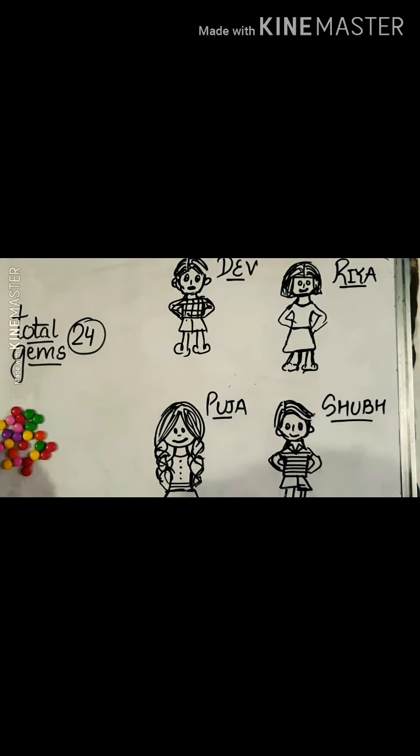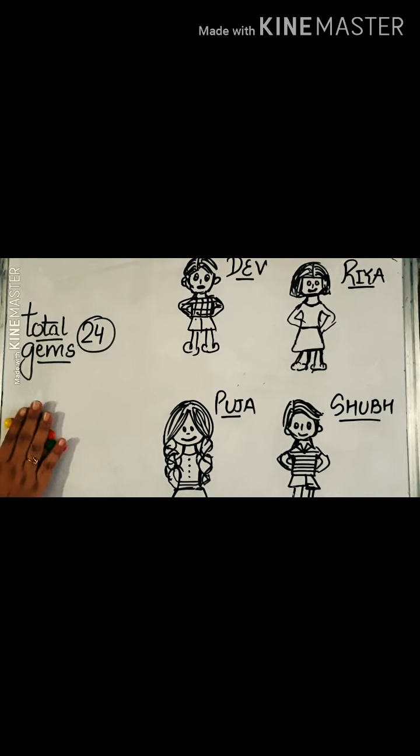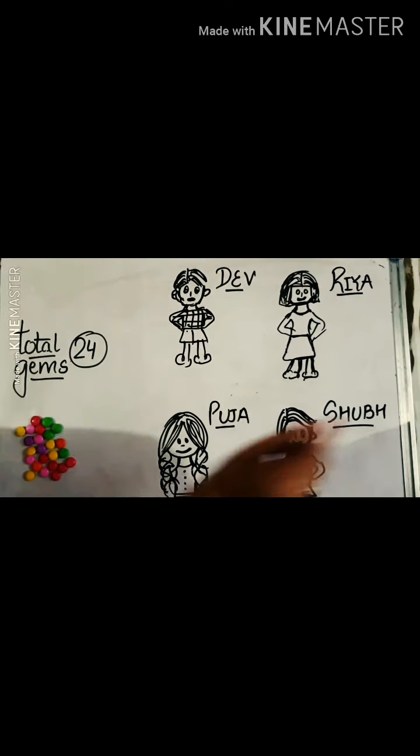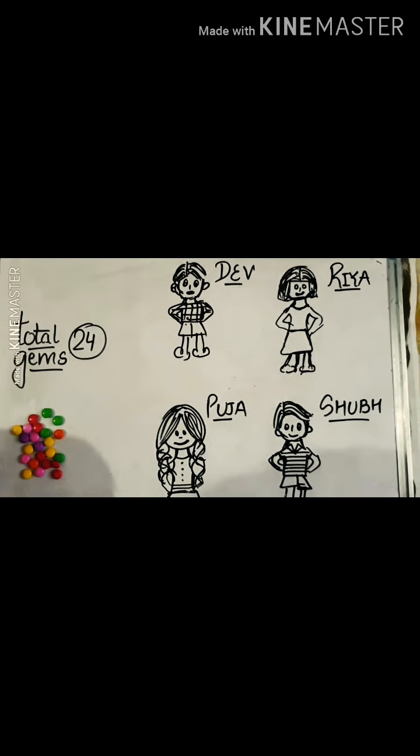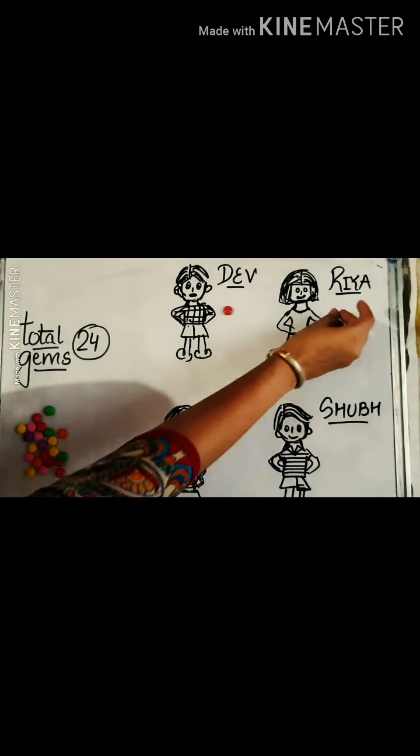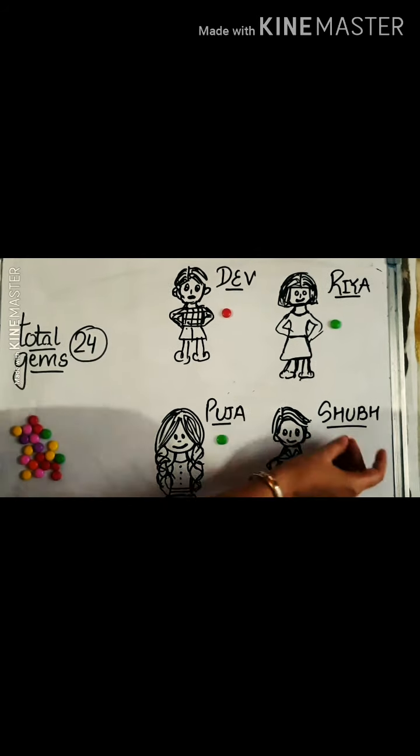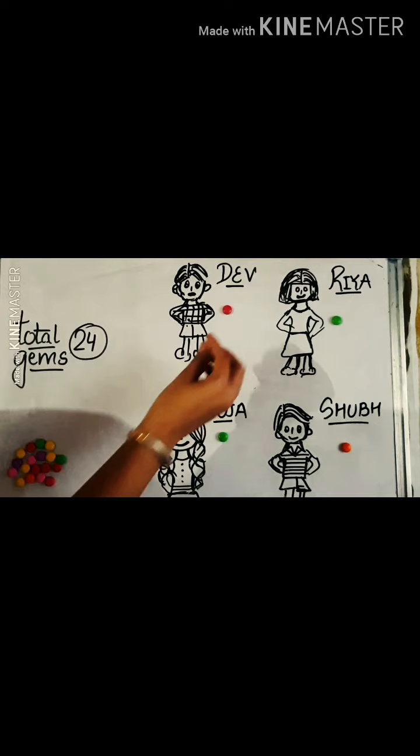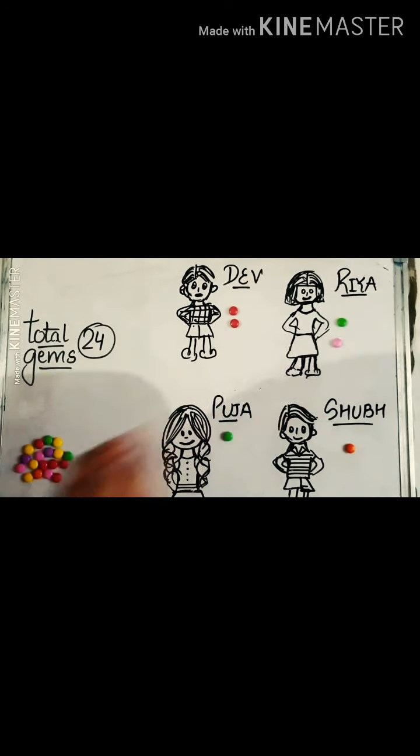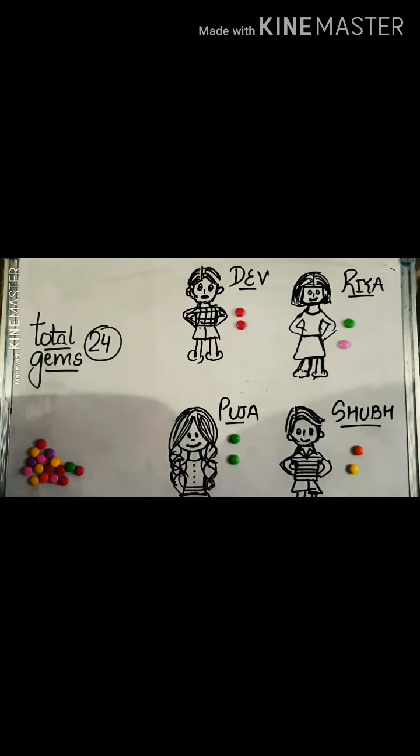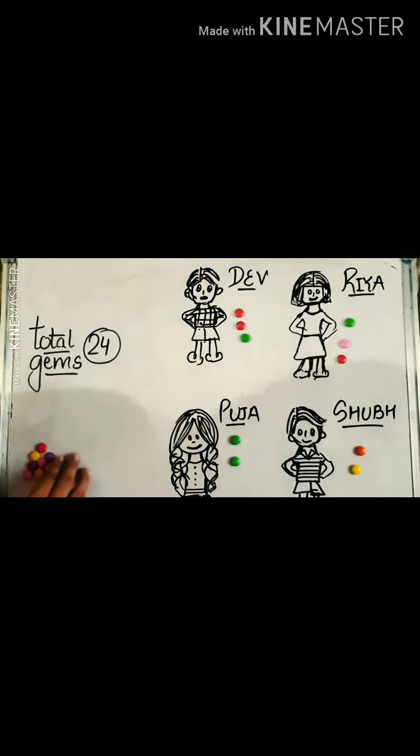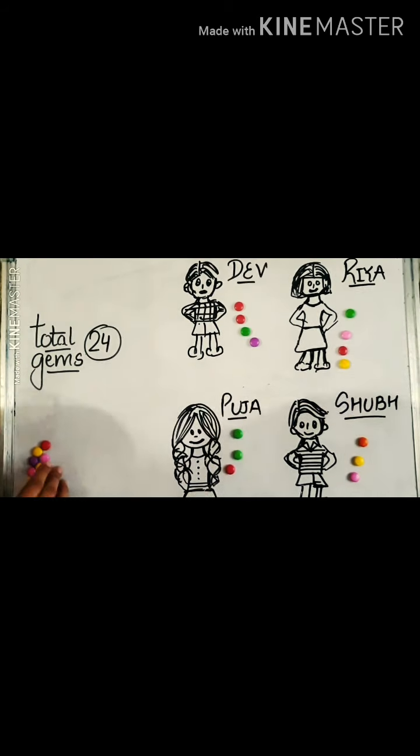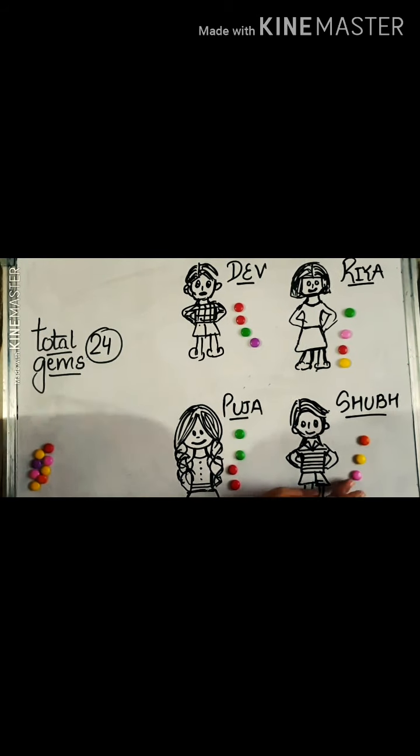So students, I am having 24 gems with me. And I have to distribute them equally among Dev, Riya, Pooja and Shubh. So how do I do it? Firstly, I give one gem to Dev, one to Riya, one to Pooja and one to Shubh. I repeat this process again and again till my gems finish. Again one to Dev, one to Riya, one to Pooja, one to Shubh. In this manner we are able to distribute gems equally.